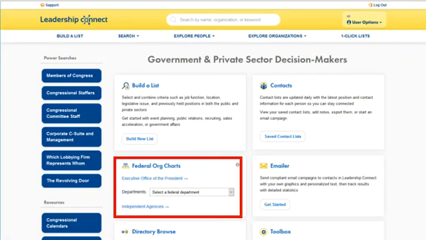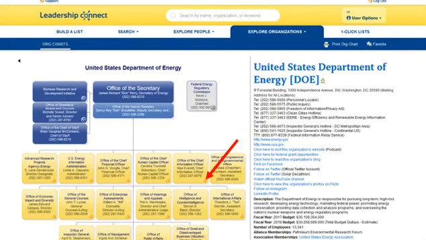Another great source of information on government agencies and many agency employees is the subscription database Leadership Connect. To be authenticated as a user, remember to enter through the Law Library database list. You can search by name, organization, or keyword, but I like coming in through the federal organizational charts. On the right is important information about the agency, including phone numbers, URLs, and the street addresses.